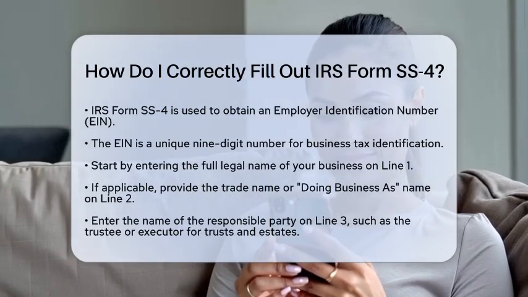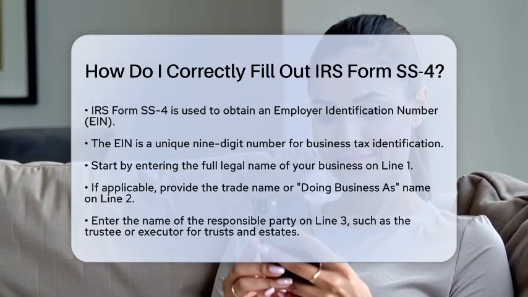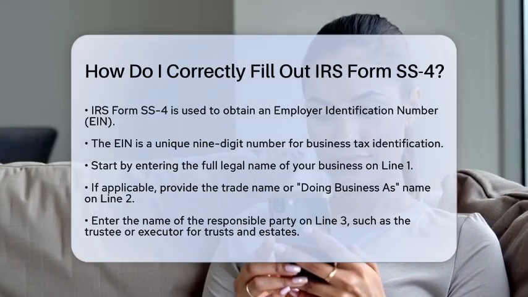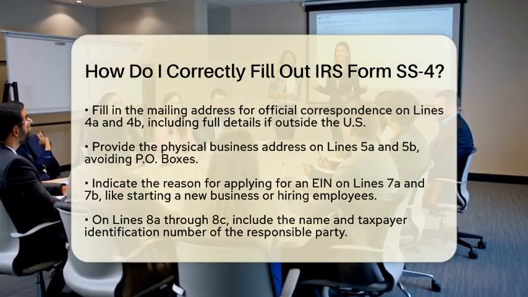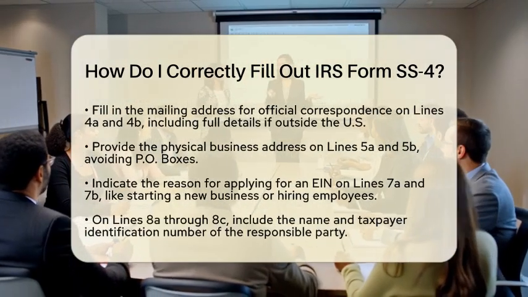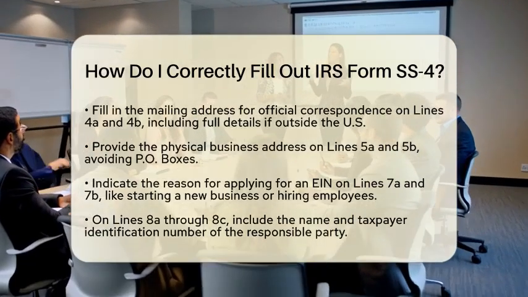Next, you will provide the name of the responsible party on line 3. This is the person who will manage the entity's tax matters. For trusts, enter the trustee's name, and for estates, enter the executor or administrator.